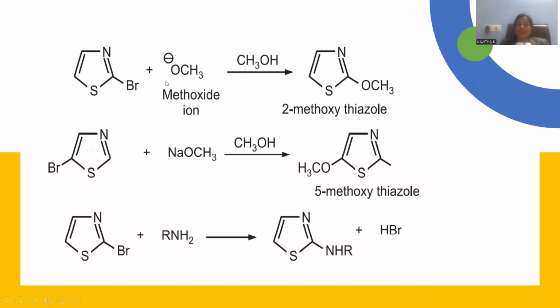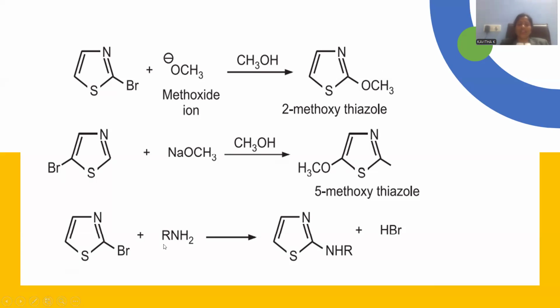Let me go with the nucleophilic substitution over here. I'm taking a bromo substitution at the position 2. Methoxy, a kind of nucleophile, will be treated in methanol solvent media, giving rise to methoxy substitution at the position number 2. Whenever sodium methoxide as a strong base is applied over there, it works like a nucleophile and is able to substitute at the position number 5. Bromo is present over there, giving rise to 5-methoxythiazole.